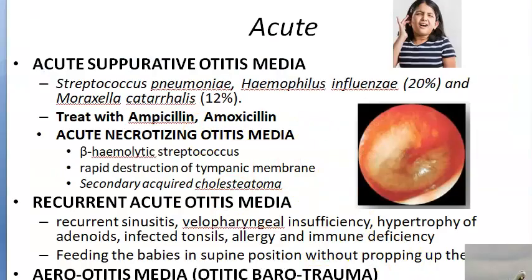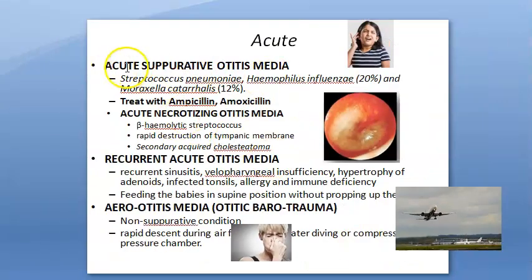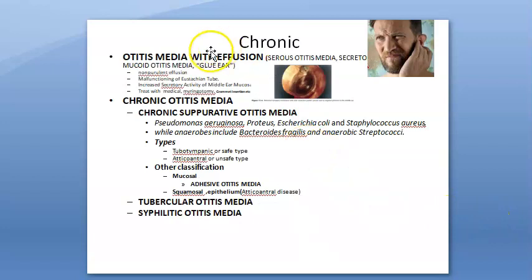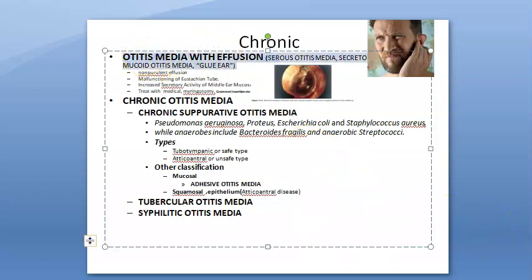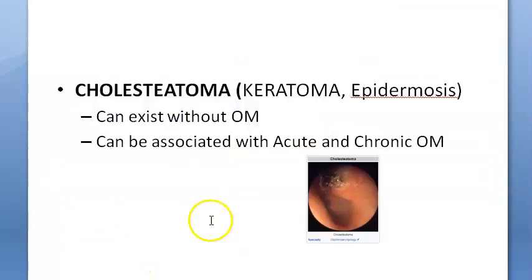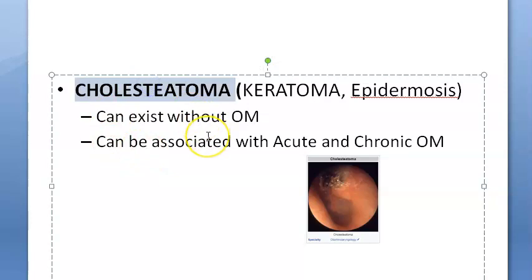So you have the acute conditions like acute suppurative otitis media, etc. Then in chronic conditions, you have otitis media with effusion. You have chronic otitis media like chronic suppurative otitis media, right? Then you have another condition called cholesteatoma. This can be associated with otitis media or it can exist without otitis media also. Okay, so these are the conditions we will be looking at.